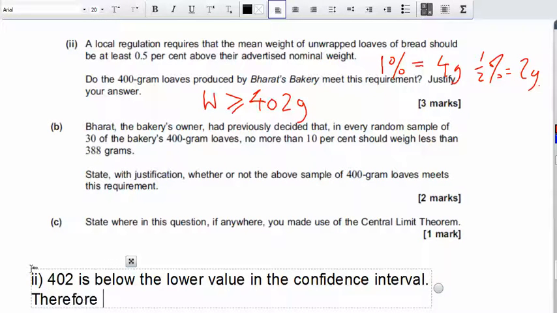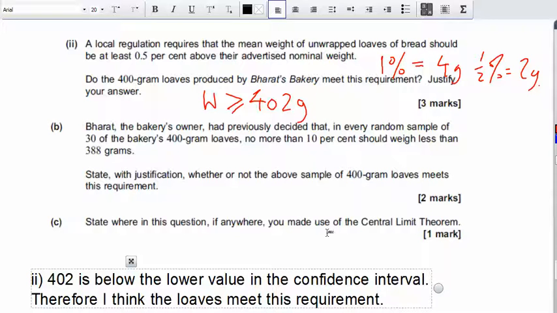Therefore, I think the loaves meet this requirement. Okay? Because it's about being at least 402, and we know that most of them are going to be more than 402. So it does meet that requirement.